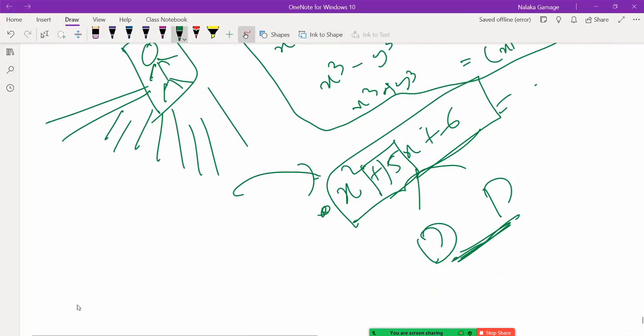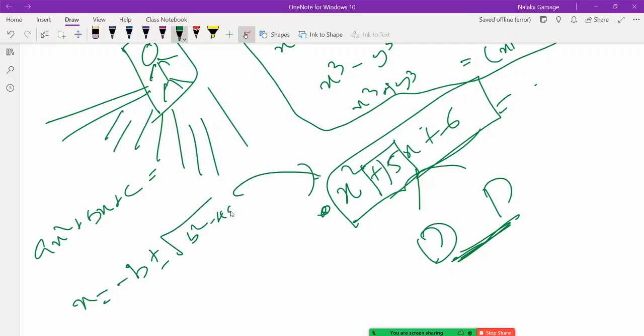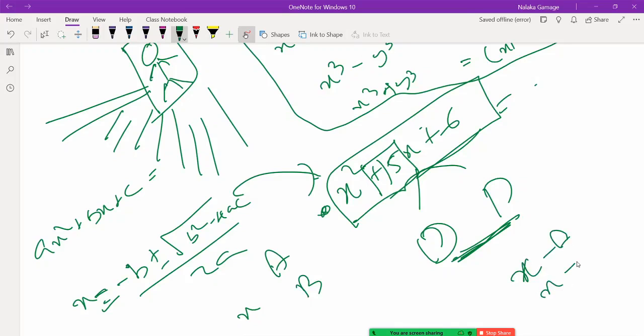If we have ax squared plus bx plus c, if you want to find x, that is minus b plus or minus the square root of b squared minus 4ac, divided by 2a. Right? So if you have a formula, if it is an expression, your answers are you will get these values. Say you get capital A and capital B, your answers are x minus capital A and x minus capital B.